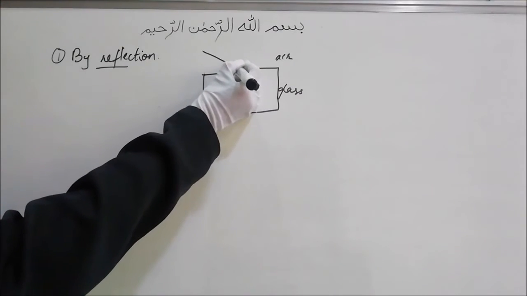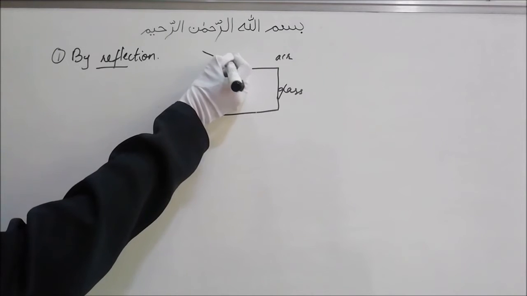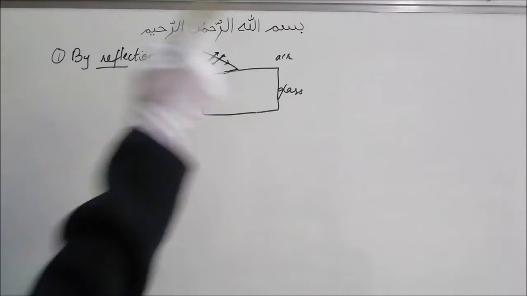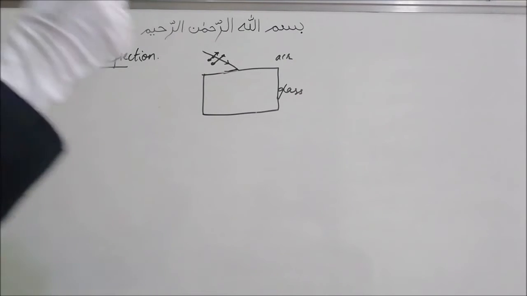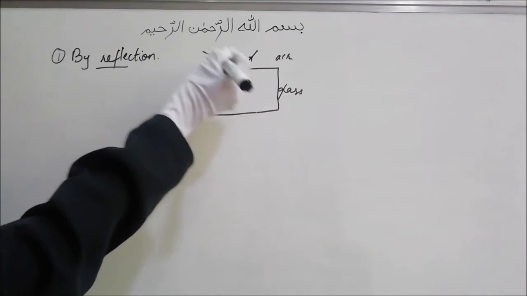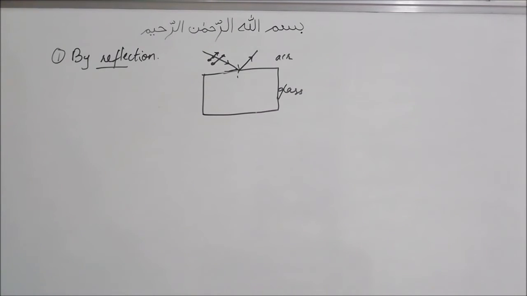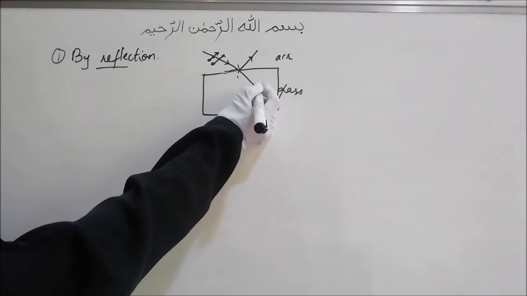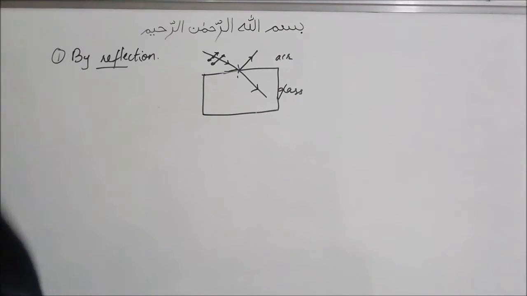Let's say some unpolarized light falls on this surface, the interface between the air and the glass. Then it will be reflected partially, and partially it will also go inside the material, that is, it will be transmitted. Some of it will be reflected, some of it will be transmitted.